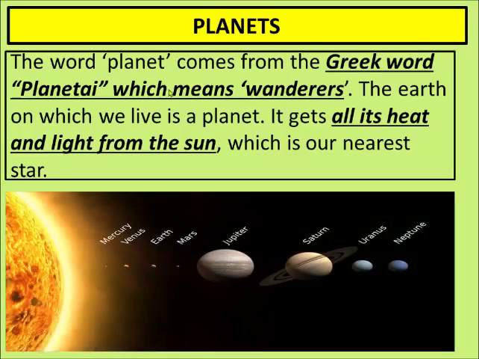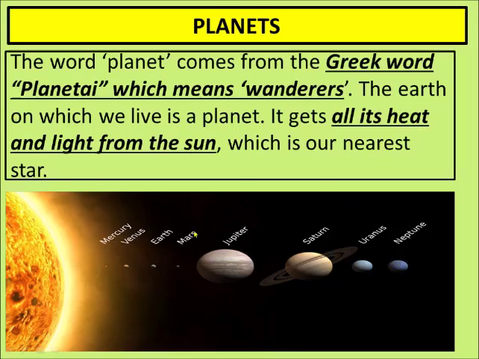The word planet comes from the Greek word planetai, which means wanderers. Wanderers means people who keep moving from one place to another. Just like wanderers, planets also keep moving from one place to another around the sun. The earth on which we live is also a planet. It gets all its heat and light from the sun, which is our nearest star.